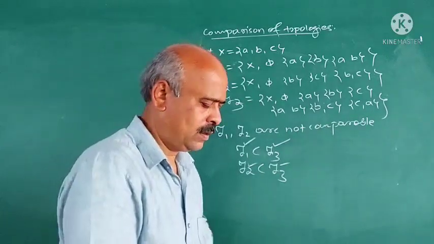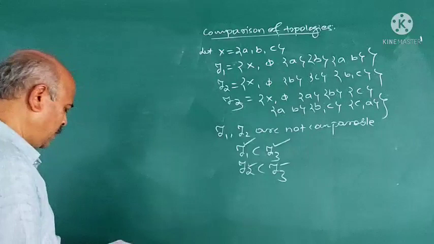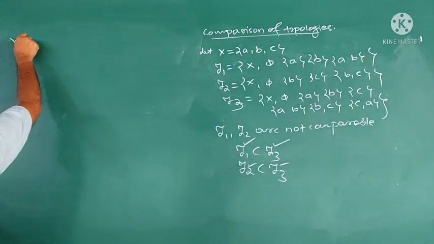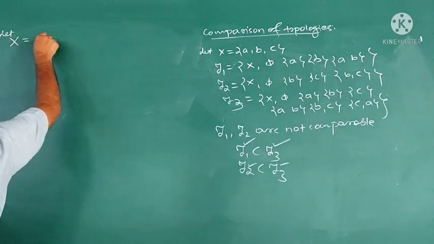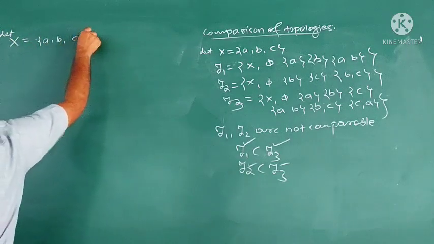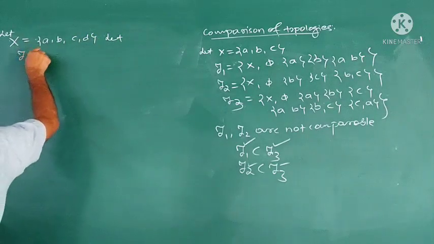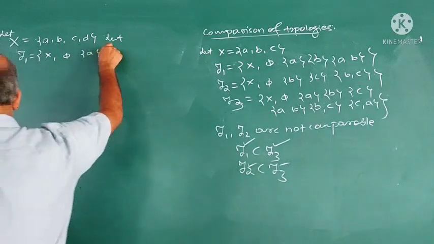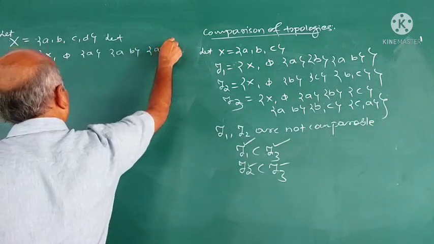Next, this is an exercise. Let X = {A, B, C, D}. Let TOE1 be {X, phi, {A}, {AB}, {AD}}.